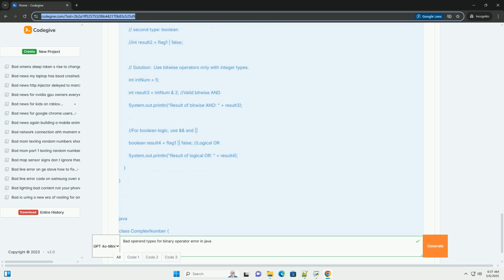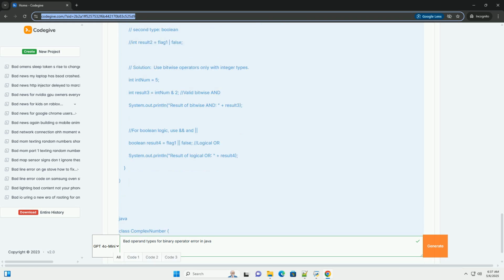5. Custom classes and operator overloading, not directly supported in Java. Java does not support operator overloading in the same way as languages like C++. You can't redefine the meaning of operators like plus or asterisk for your own classes. If you want to perform operations that resemble arithmetic on custom objects, you need to define methods.